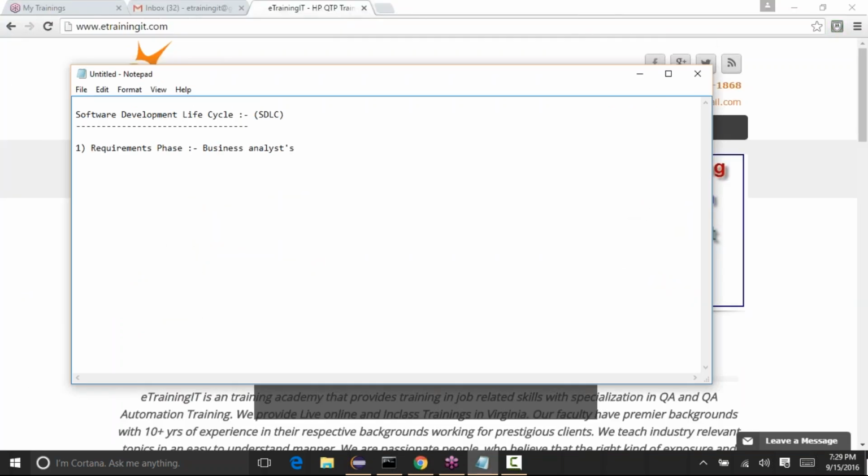When we launch the application, when we open the URL in a browser, the first requirement can be something like: open etrainingit.com, then the home page should be displayed, with the company logo. So that can be one requirement.